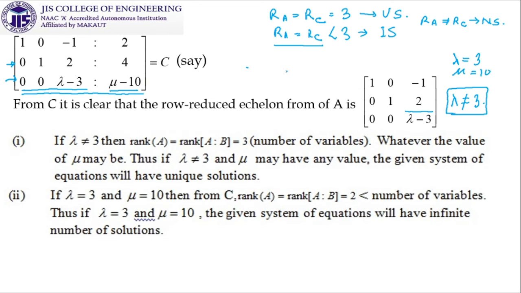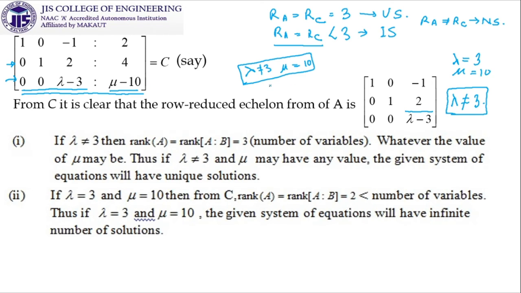So let us check. If lambda is equal to 3 and mu is equal to 10, what I have stated is nothing but the same thing. Thus if lambda equal to 3 and mu equal to 10, the given system of equations will have infinite number of solutions. And the final thing which is remaining, that is when it is going to have no solution, that means the rank of A has to be not equal to rank of C. When is it possible? Is it possible that lambda is not equal to 3 but mu is equal to 10? It does not at all matter, because if lambda is not equal to 3, it is not 0, and everything is going to have the same rank 3.